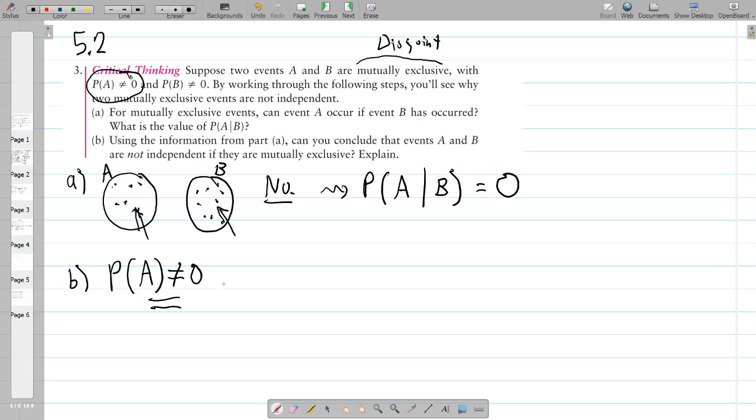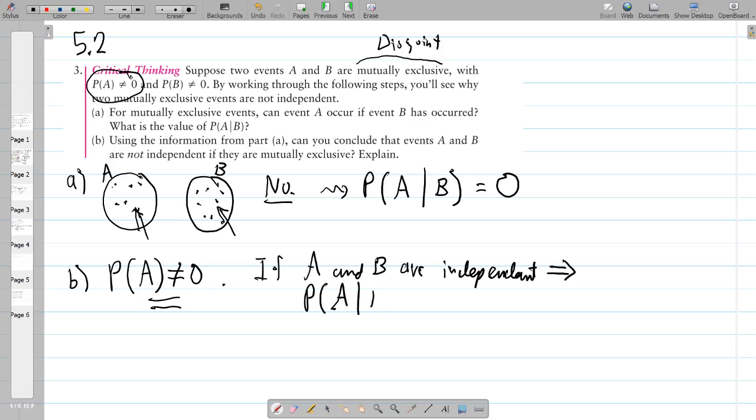Well, let me write this. If A and B are independent, then that would tell us that the probability of A does not depend on B, so in fact the probability of A given B would just be equal to the probability of A. We're told that is not 0.